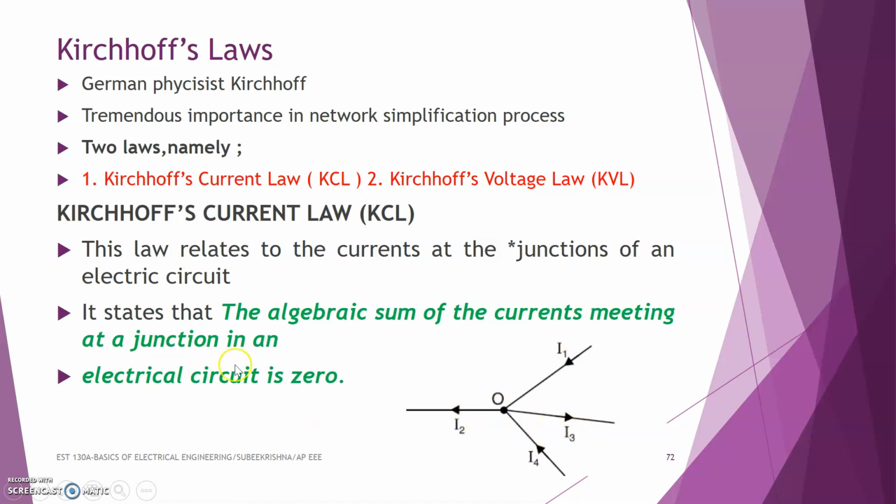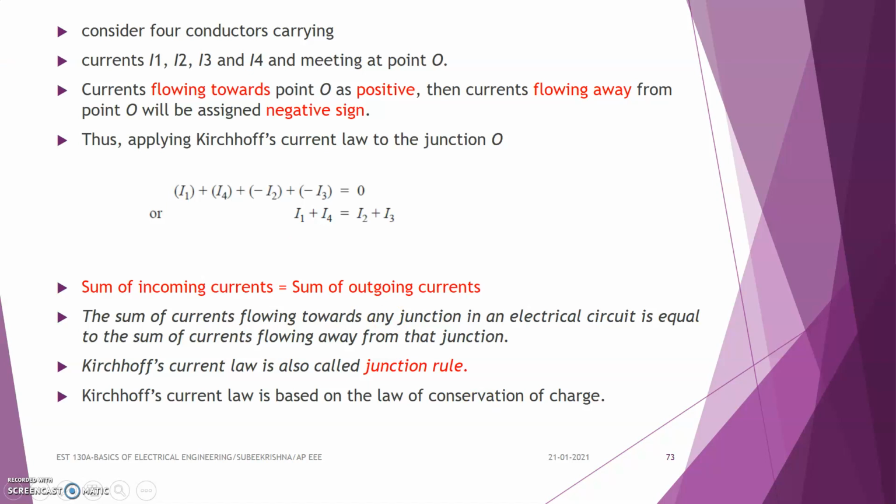According to Kirchhoff's current law, the sum of currents entering a junction is equal to the sum of currents going away from it. So the entering currents are I1 plus I4, and the leaving currents are I3 plus I2. We can write this as I1 plus I4 is equal to I2 plus I3.